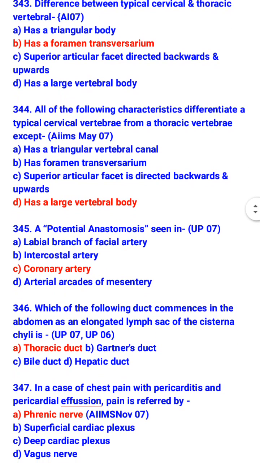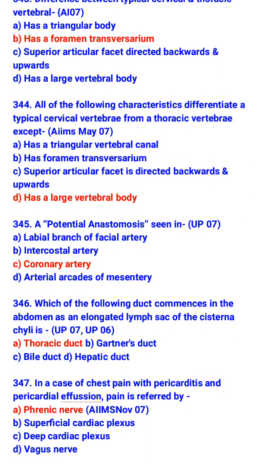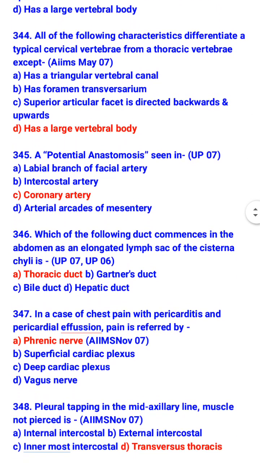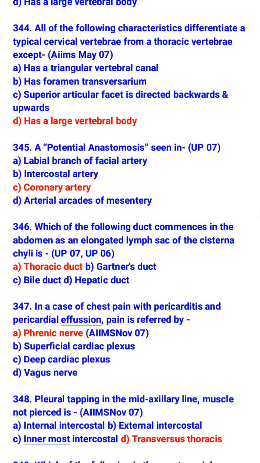A potential anastomosis is seen in coronary artery. Which of the following ducts commences in the abdomen as an elongated lymph sac, the cisterna chyli? Thoracic duct.